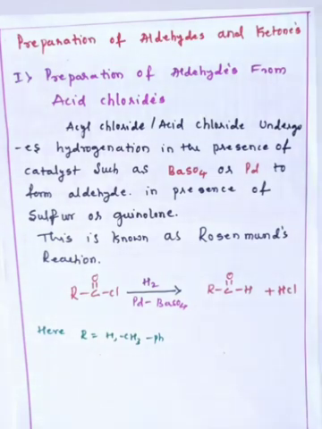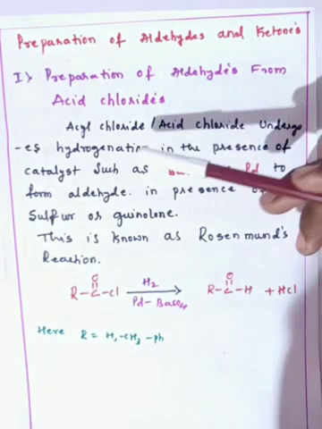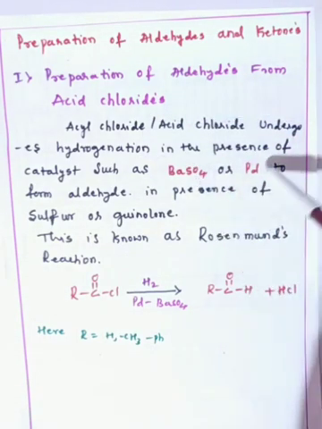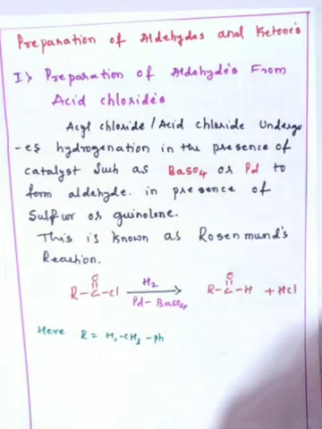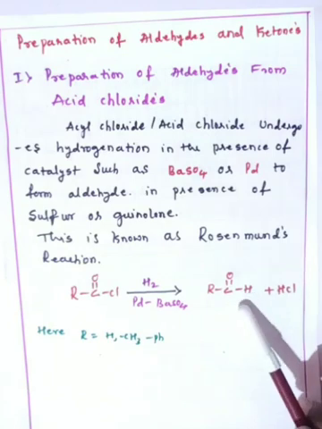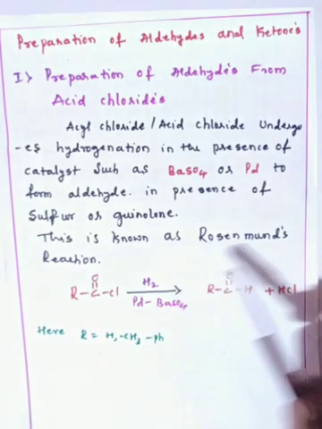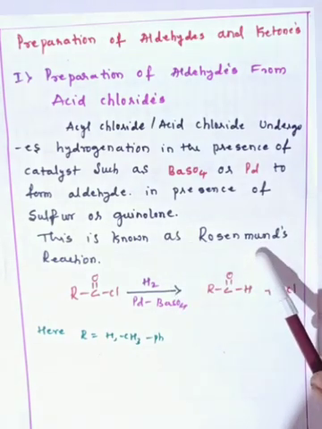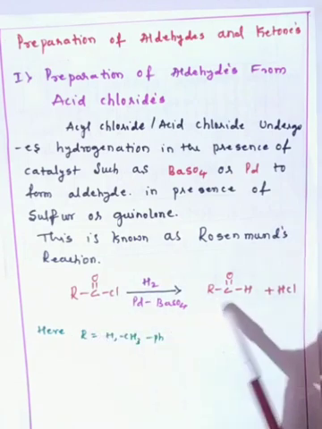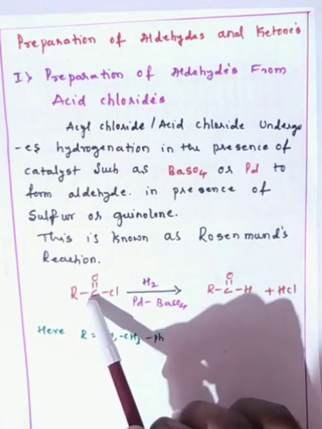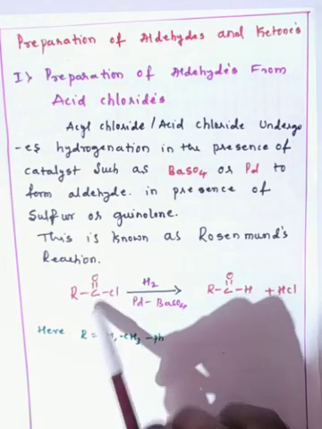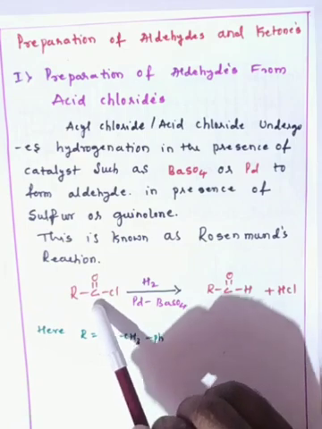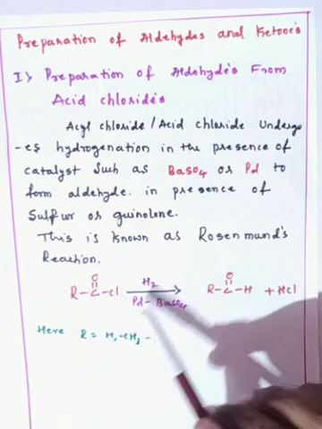Acid chloride or acyl chloride undergoes hydrogenation in the presence of a catalyst such as barium sulfate or palladium in the presence of sulfur or quinoline, which gives the product aldehyde. This reaction we call Rosenmund's reaction. You can see the reaction here. In general, I have taken the acyl chlorides, that means the acid chlorides.